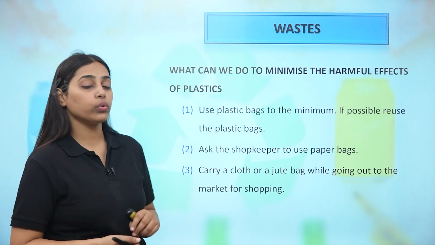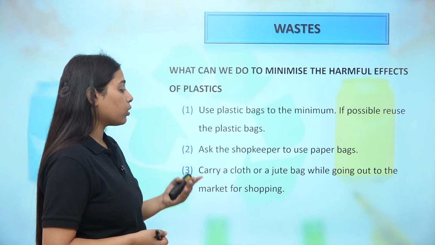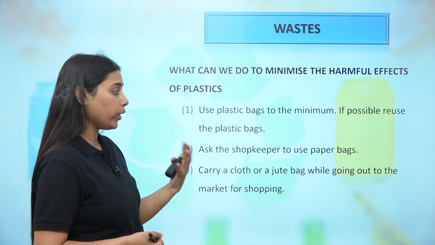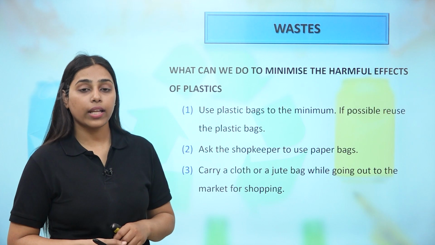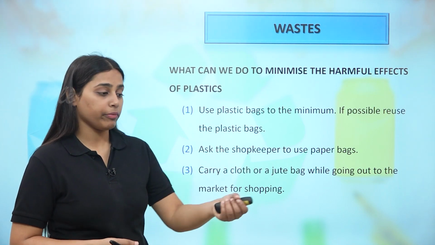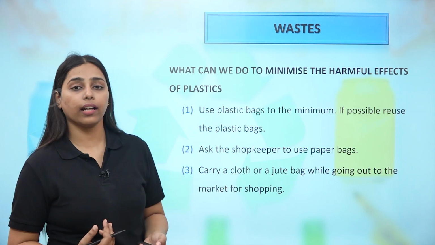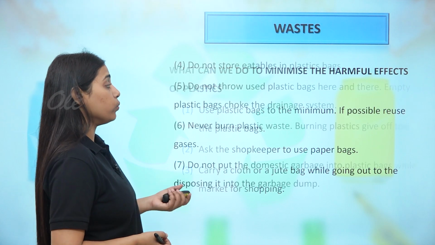Ask the shopkeeper to use paper bags of good quality. Carry a cloth or jute bag with you while going out to the market for shopping, so that you do not have to ask every time for a plastic bag. If you are carrying your own bag, then its use will be prevented, right?